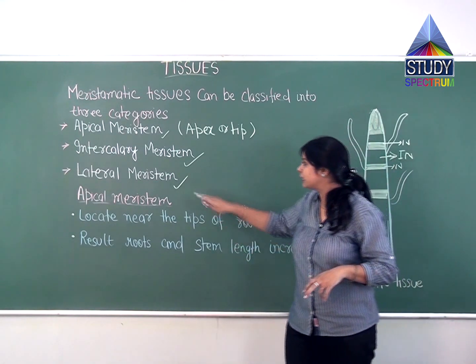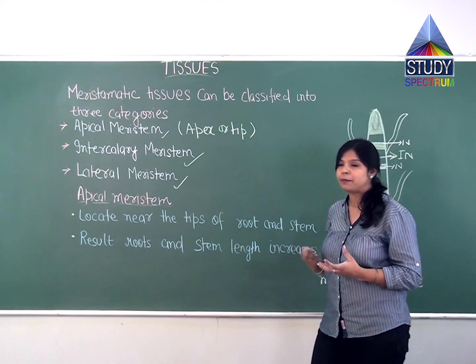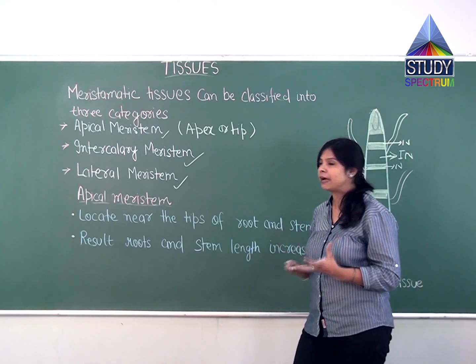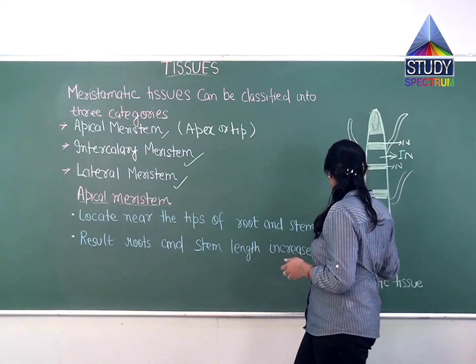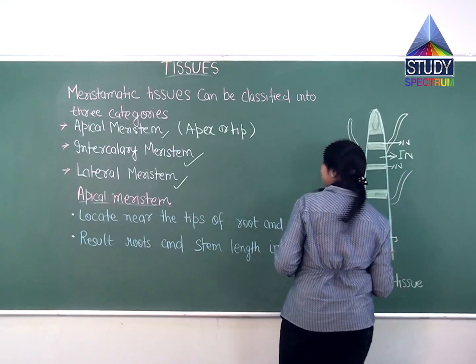Whereas if I talk about the lateral meristem, lateral is also showing the position in the plant. So this kind of dividing region will be present at the lateral side of the plant. So this region will include the lateral meristem.